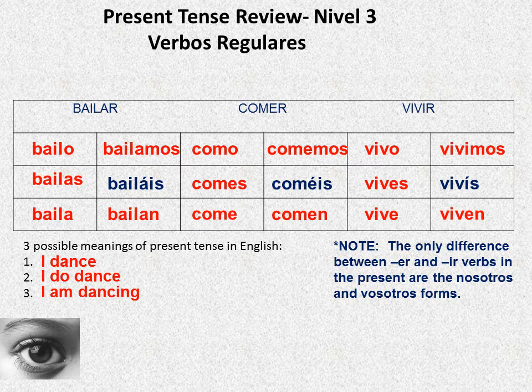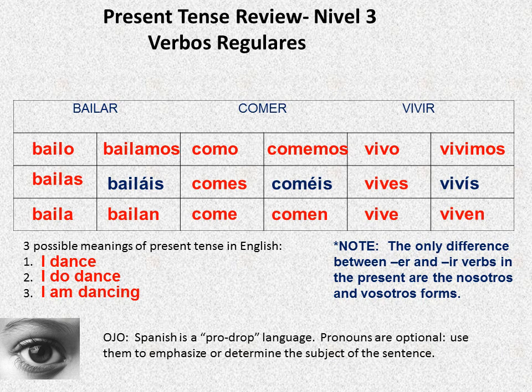And this is important because students always ask me, how do I say, do I dance? You don't need to put the word do in. You just go, ¿bailo? with a question mark. So you don't need the word do, it's already there. And also something important is that it's not necessary to put the subject pronoun in front of the verb. It is implicit that if you just say bailo, you are saying I dance. And yo bailo is just stressing the fact that it's I dance. You don't need it there, but it doesn't hurt to have it there. There you go. How exciting.